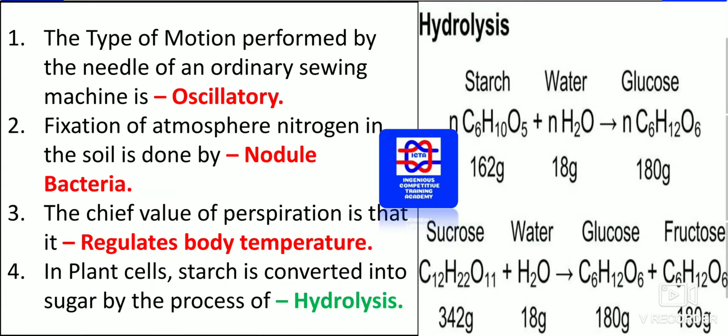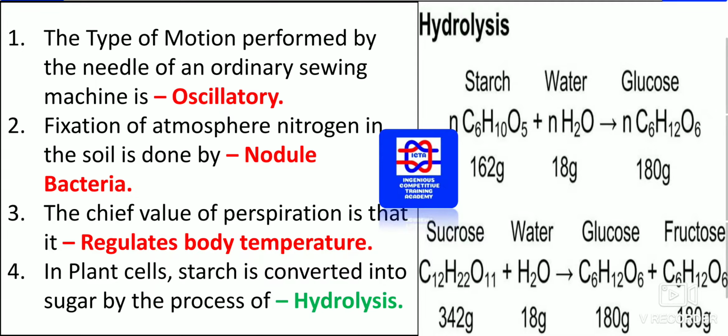Fixation of atmospheric nitrogen in the soil is done by nodule bacteria. Please remember, guys, the fixation of atmospheric nitrogen in the soil is done by the nodule bacteria. The chief value of perspiration is that it regulates body temperature. Please remember that the main, important value of perspiration is that it regulates body temperature.